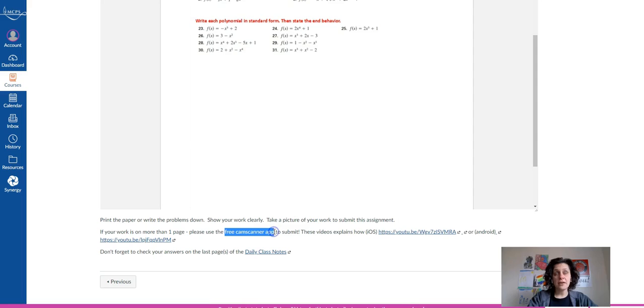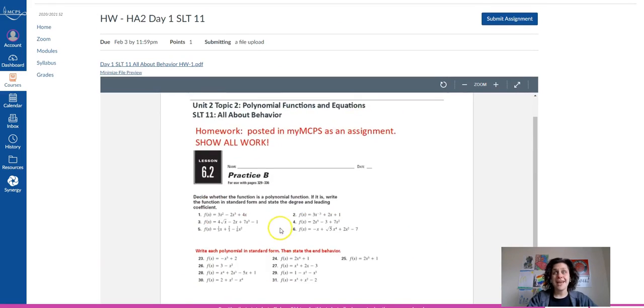app called CamScanner. It will take a photo, or technically a scan, of their multiple pages and make it one PDF file of multiple pages for them to submit. So if they need technical help or they need help using those free apps, I'm able to help them anytime. They just have to ask.